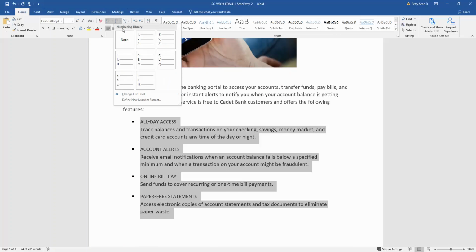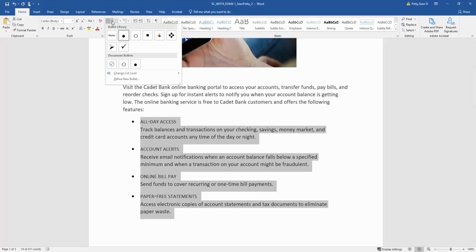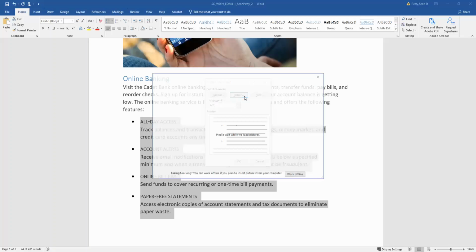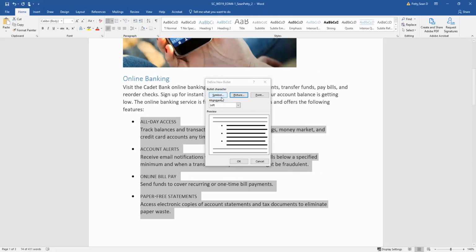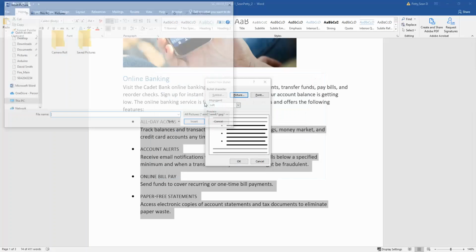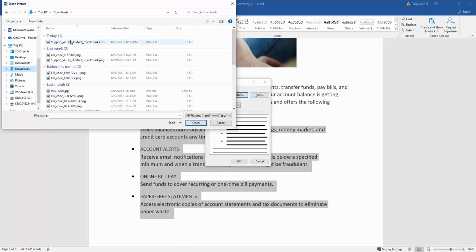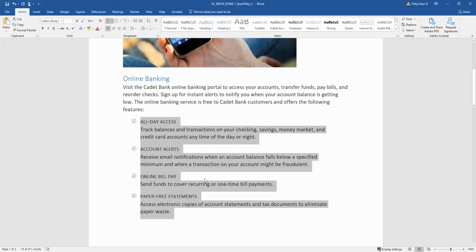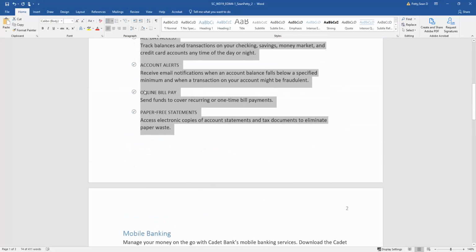I'm going to come to this one here, sorry, this one on the left. Make sure you're not on this one. I'm going to click on this one and define a new bullet. Here I could select symbols, pictures, fonts. I'm going to select picture, and I want to grab it from a file, and that file is where I downloaded it. So there is the support document that you see here, and I'm going to click insert. It gives me a preview of what that looks like. If I click OK, those are now going to be updated to check marks instead of little bullet points.